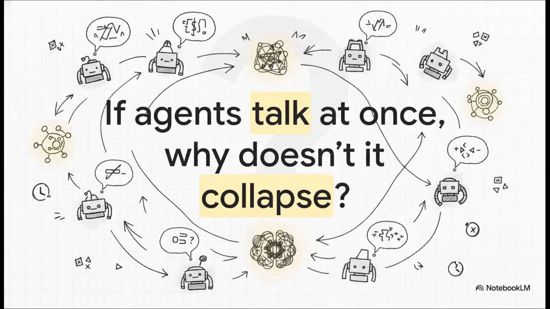Seriously, picture a chaotic swarm of AI agents for a second. Let's say 5, maybe 10 specialized models all actively arguing over a single complex task. Now ask yourself, if they can all talk at once, why doesn't the whole system just collapse? If they all have their own context windows, their own memories, and their own objectives, why doesn't this just evolve into an endless loop of hallucinations and API timeouts?